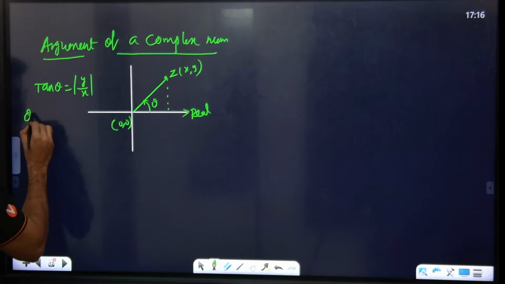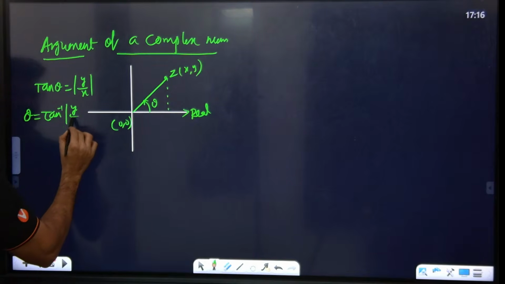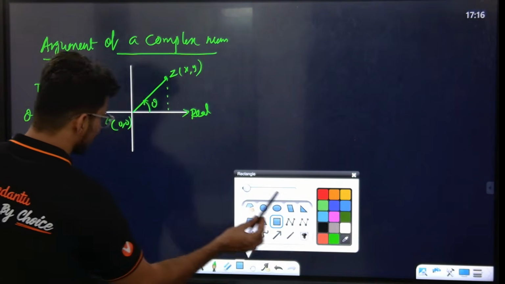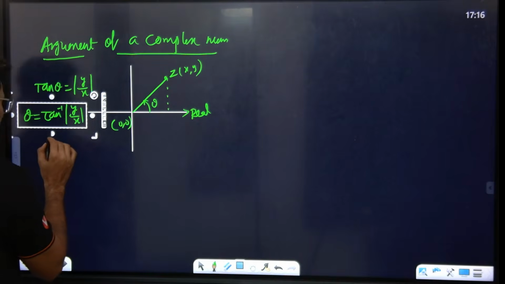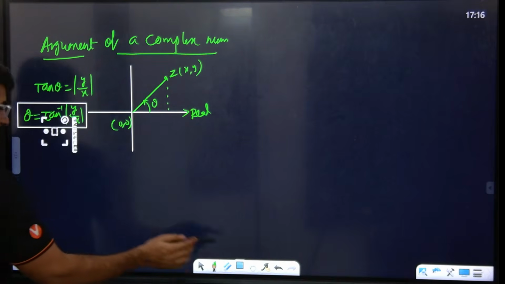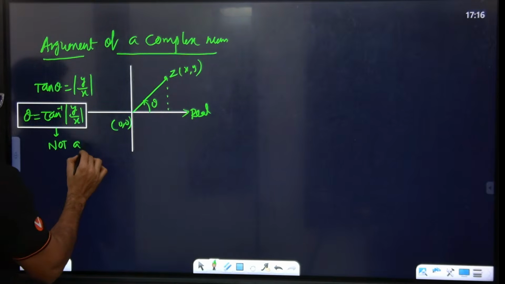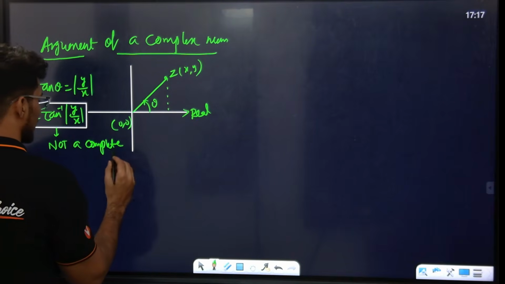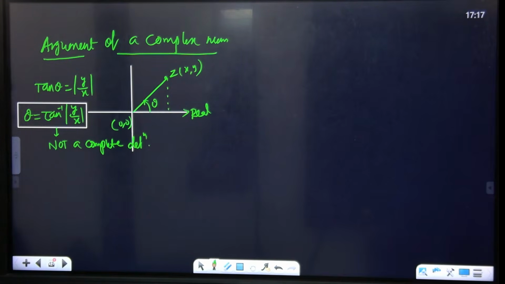So this is what is called the argument. Argument is basically theta here. Theta is tan inverse of y by x. This is your argument. But this is not a complete definition. How do we understand the complete definition here?